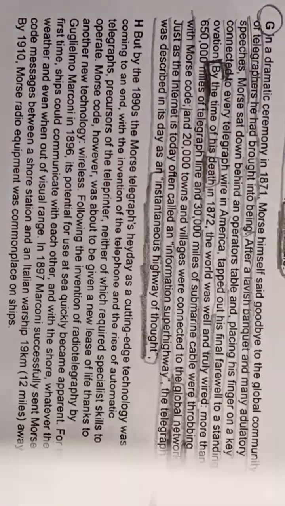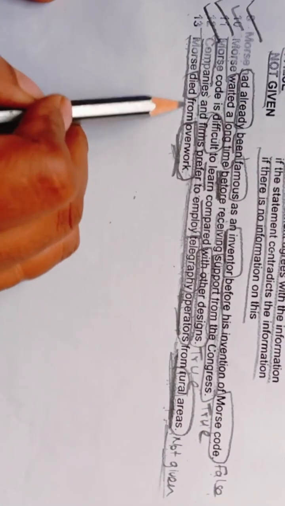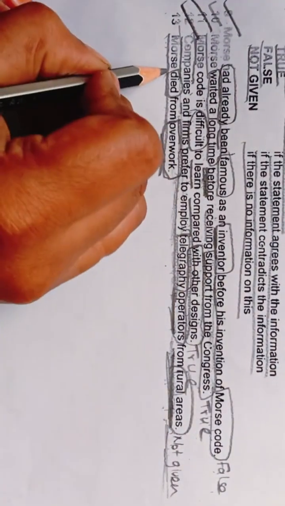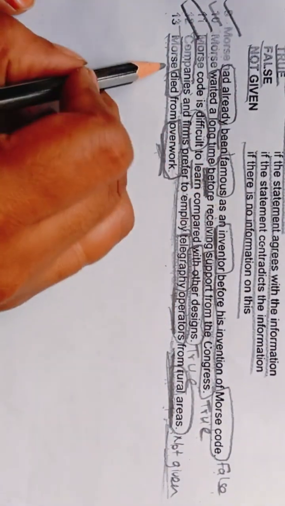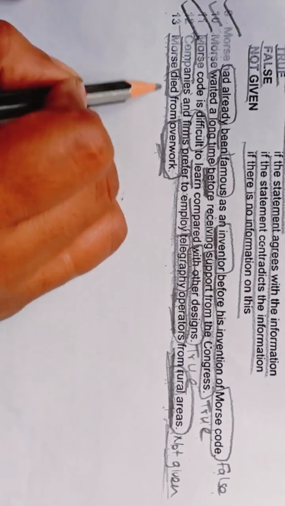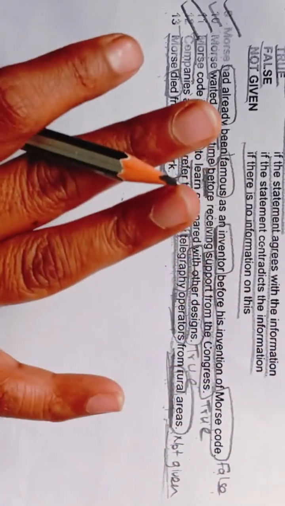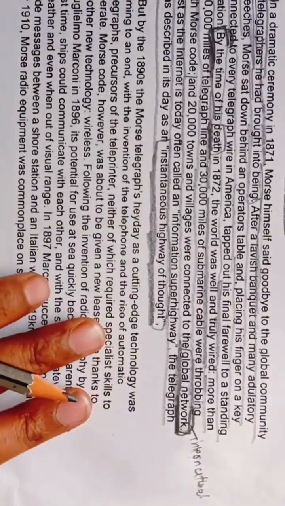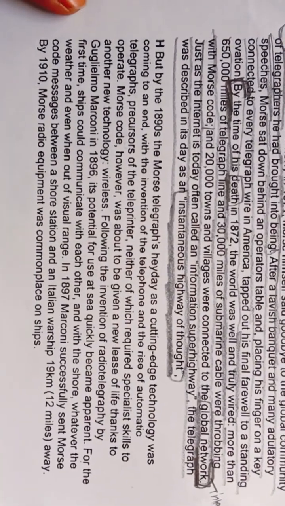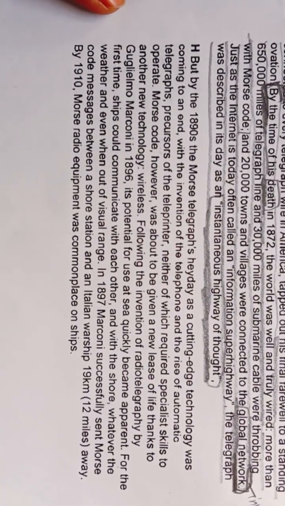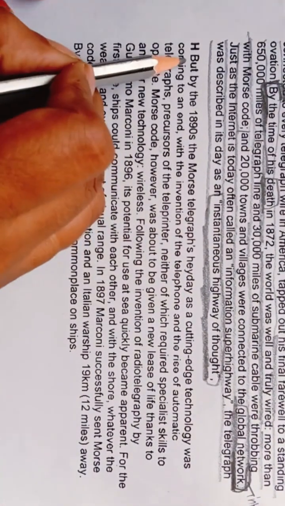And in true false not given, what they are asking is: Morse died from overwork. Okay, so we have seen this death. Morse's death we have seen, but we have not seen anything regarding that he died from overwork. So before writing not given, we will first read the last paragraph also, and then only we will write not given. Okay, so now let's quickly read it.